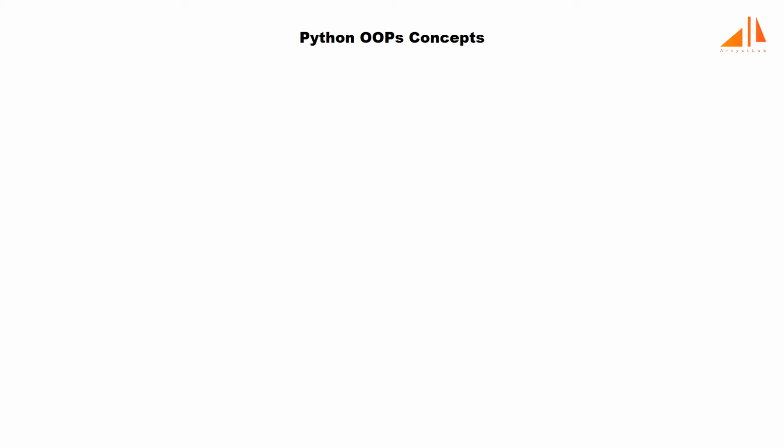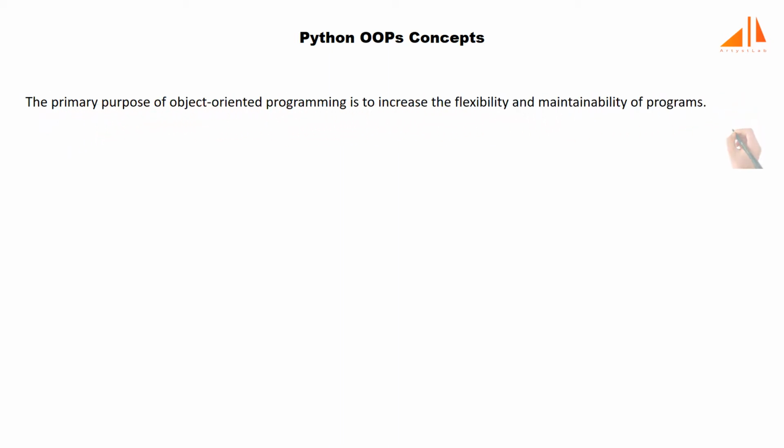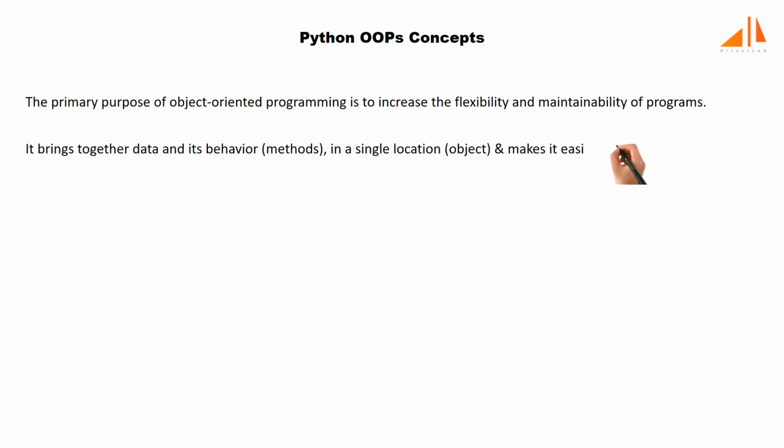Like any other modern programming language, Python is also an object-oriented language. We can develop Python applications using OOPS concepts. Object-Oriented Programming System, that is OOPS, is a programming paradigm based on the concept of objects that contain data and methods. The primary purpose of object-oriented programming is to increase the flexibility and maintainability of programs. It brings together data and its behavior, generally called methods, in a single location, that is the object, and makes it easier to understand how a program works.